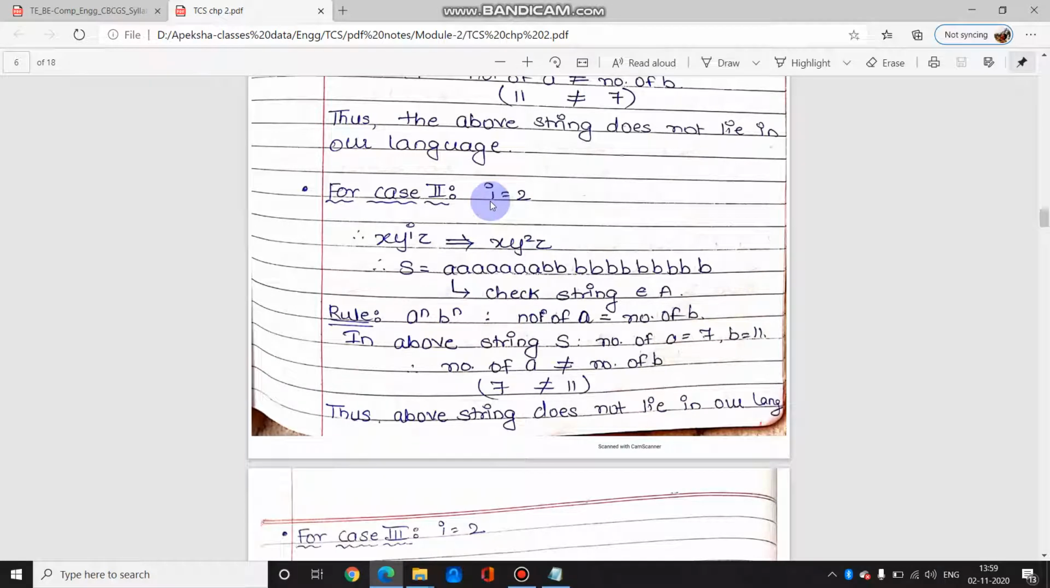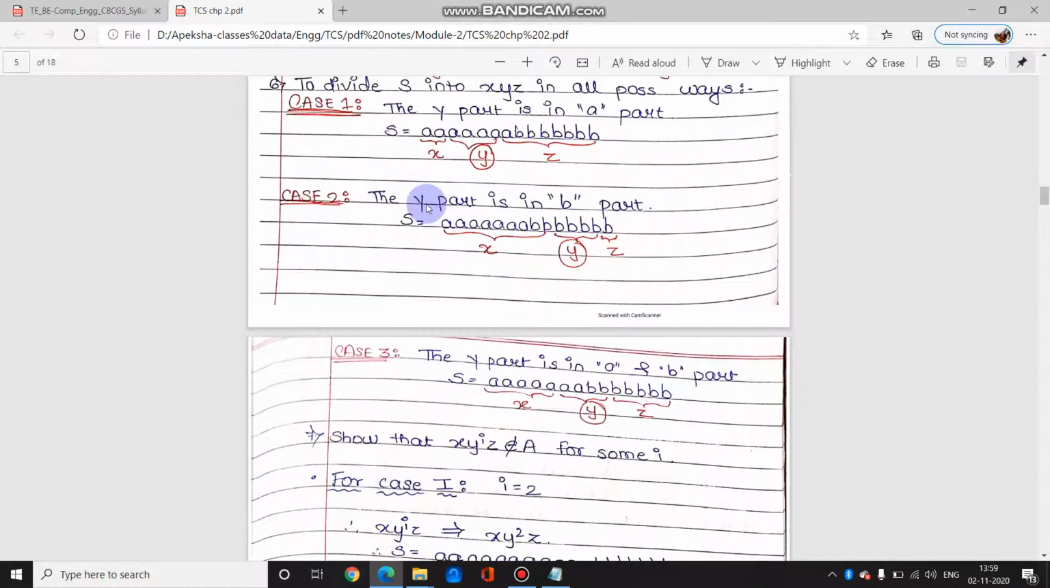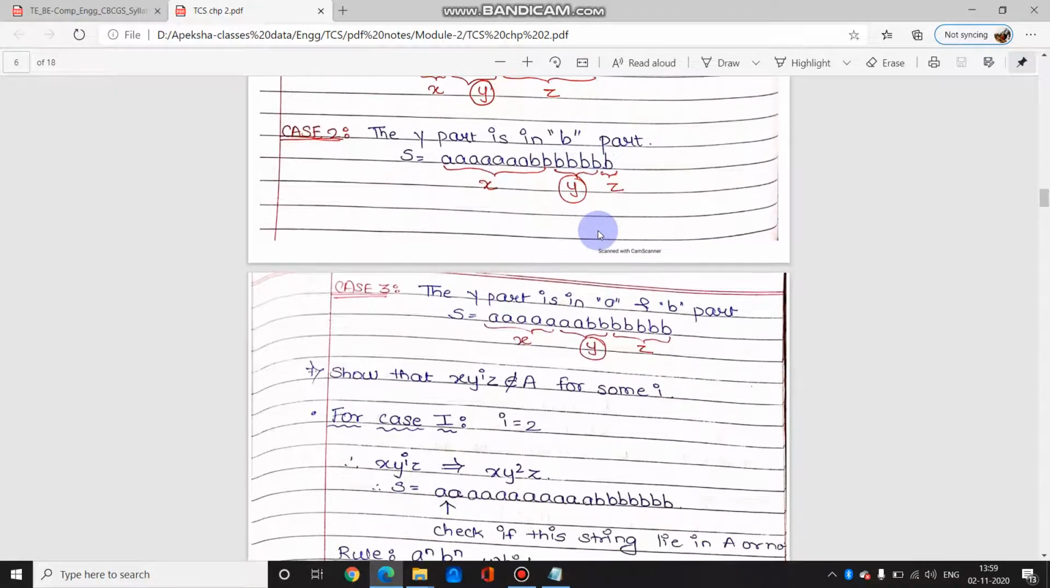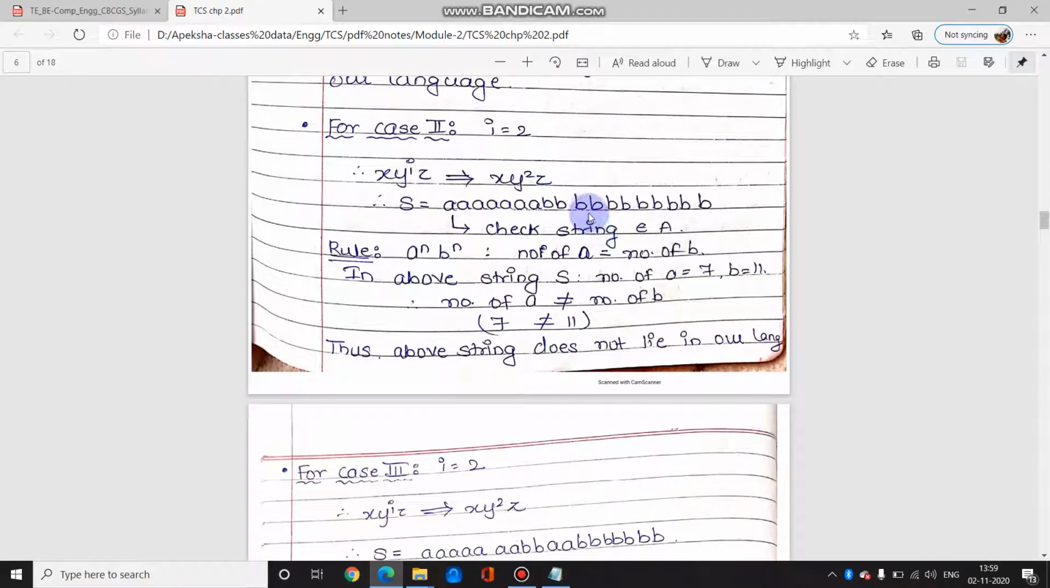Similarly for case 2 you will have to check, where you are again taking the value of i as 2. Case 2 means where the y part is in b. So the x part here will remain as it is. What is in y? b 1 2 3 and 4. So instead of 4 b's you will write it 8 times in case 2. See, here is the x part up to here, 1 2 3 4, but because it is y square, you'll write it one more time. So 1 2 3 4 and then z as it is. So again if you check, it does not fit the rule of a raised to n b raised to n, because the number of a's and number of b's are not equal, and hence this string also does not belong to our original set A.